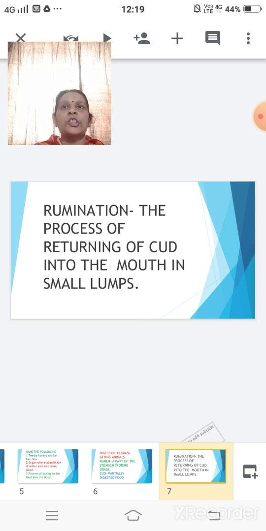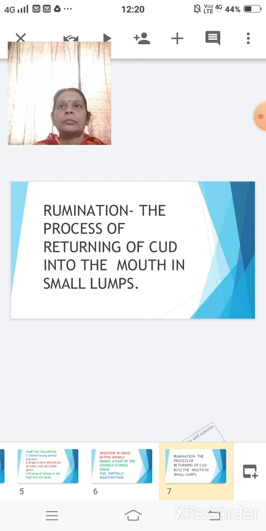The additional chewing helps in breaking down the cellulose content further. The regurgitation and the chewing of the cud is called rumination. That means again and again when it is brought back to the mouth for chewing is said to be rumination, and the animals that do it are said to be ruminants.